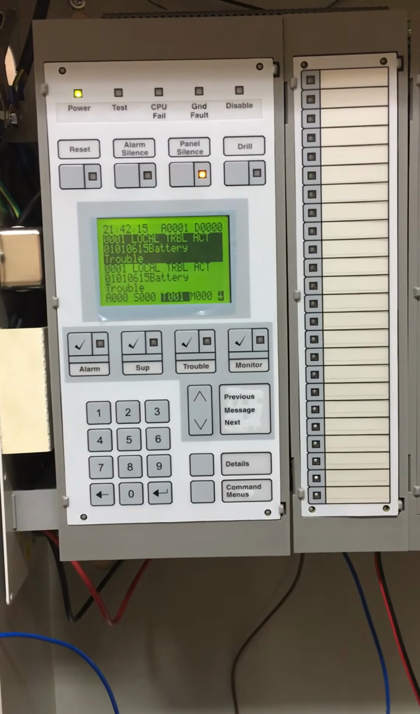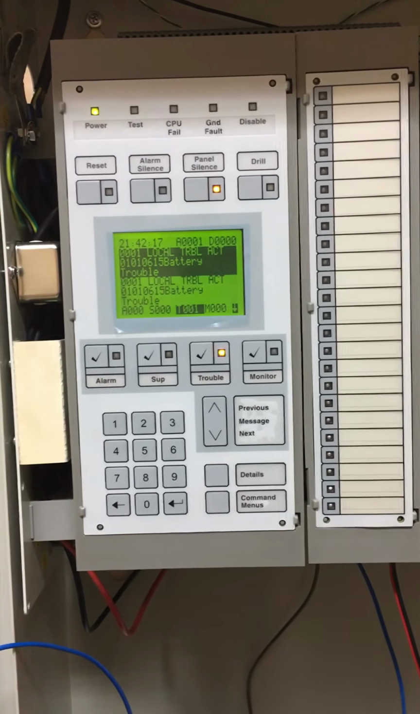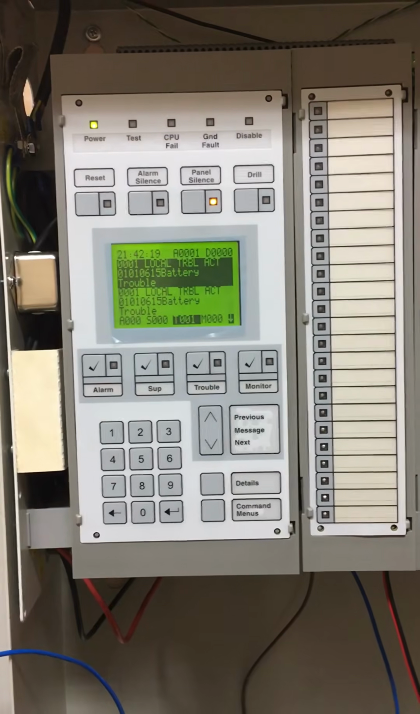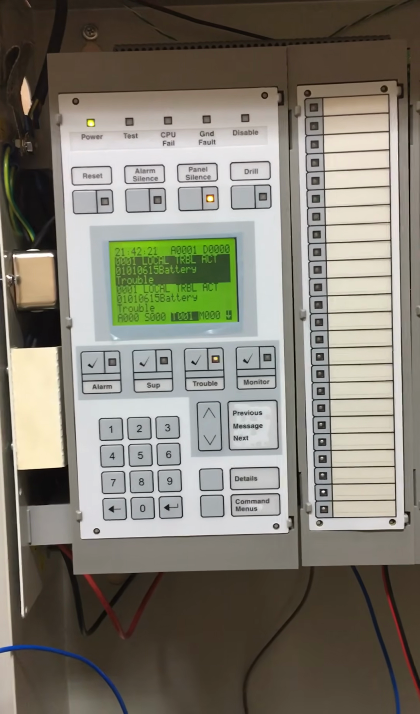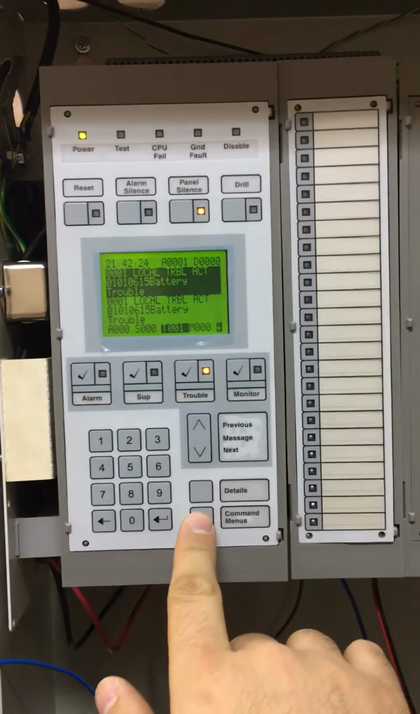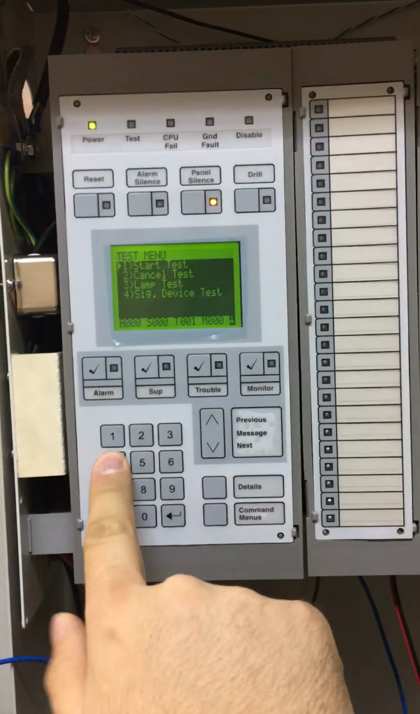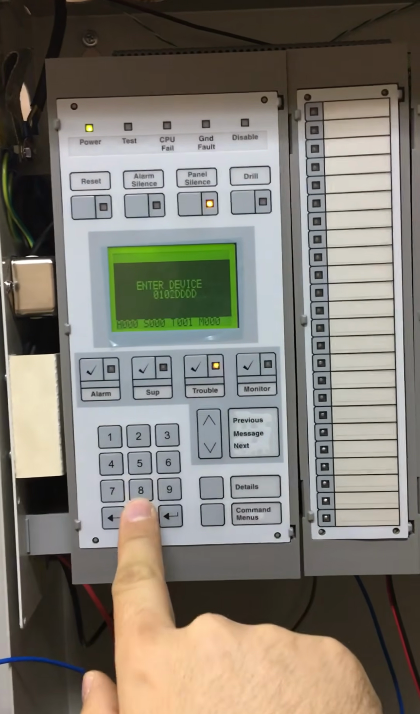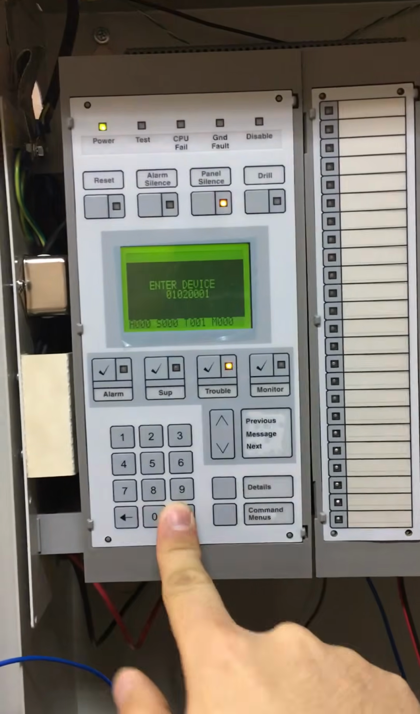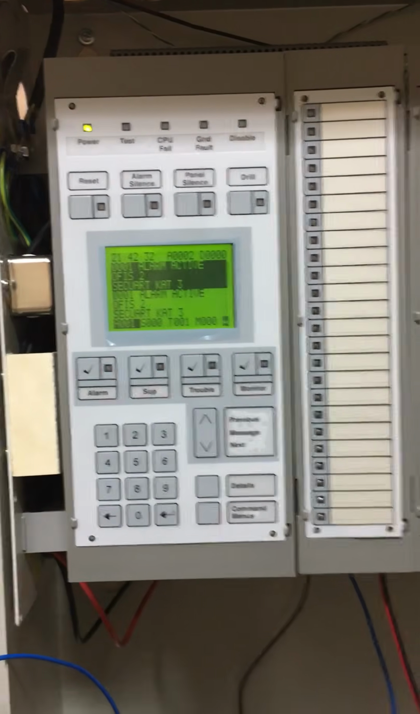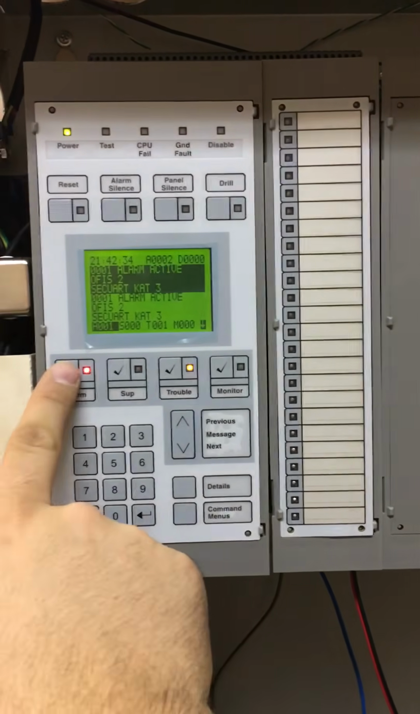Hi everybody, today I want to show how to disable alarm activation on an Advanced fire alarm system. Now I will activate one smoke sensor. Now we have an activation alarm point.